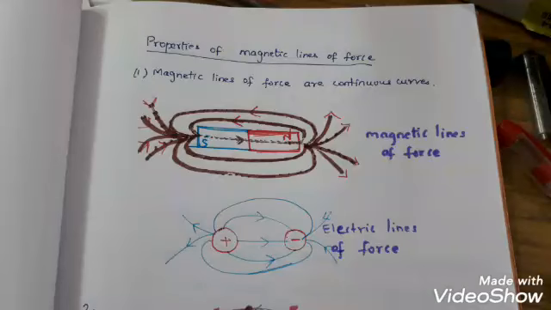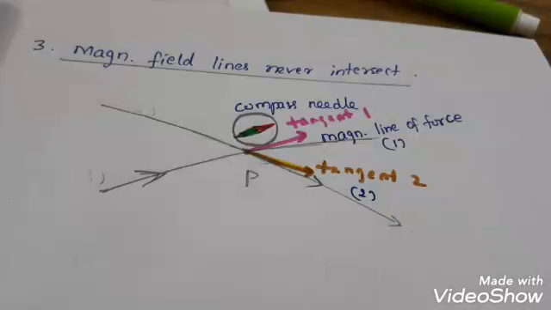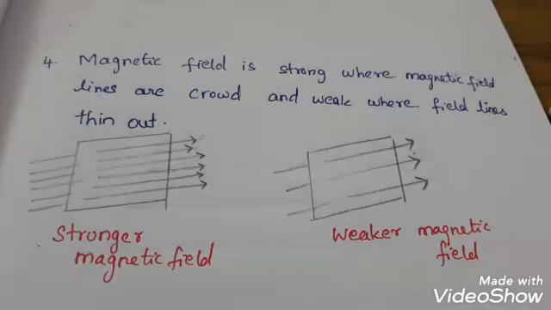Got it, children? Now we'll quickly recap all the points. Magnetic lines of force are continuous curves. The second point is the tangent to the magnetic lines of force at any point gives the direction of the magnetic field at that point. The third point is magnetic lines of force never intersect. And the fourth point is the magnetic field is stronger when the lines are crowded, and the magnetic field is weaker when the lines thin out. Got it? Thank you, children.